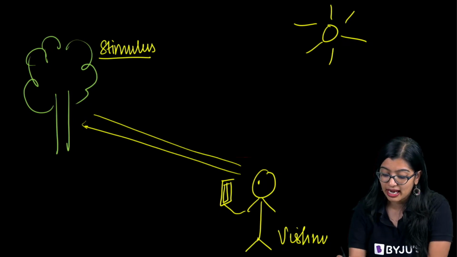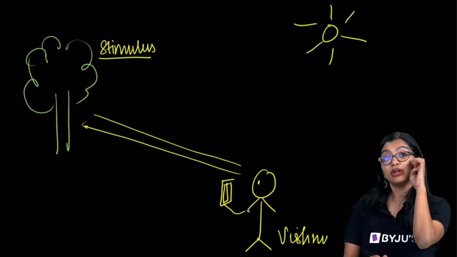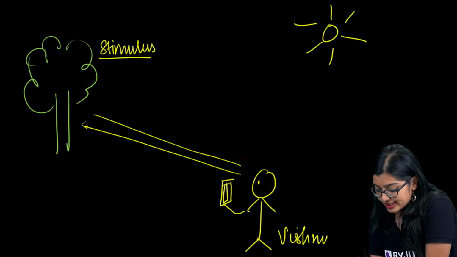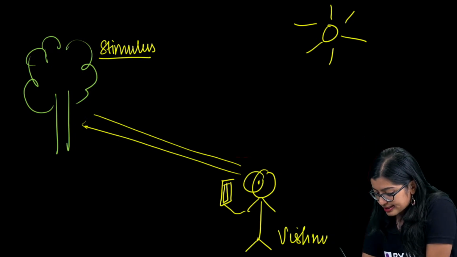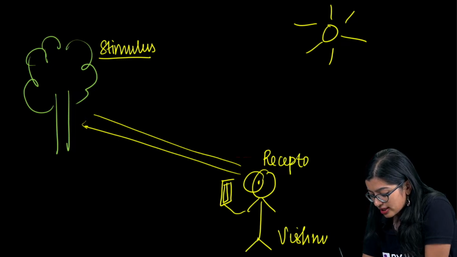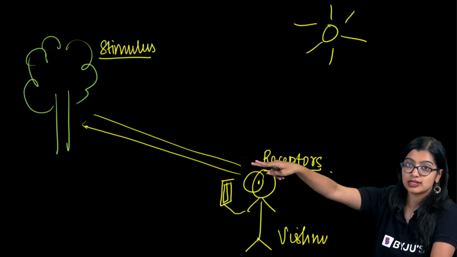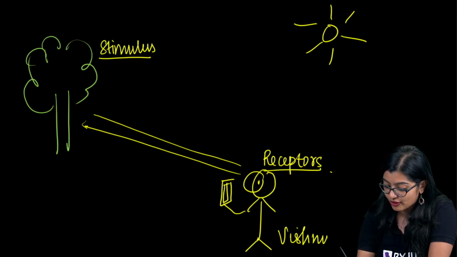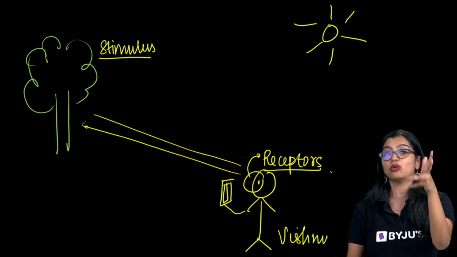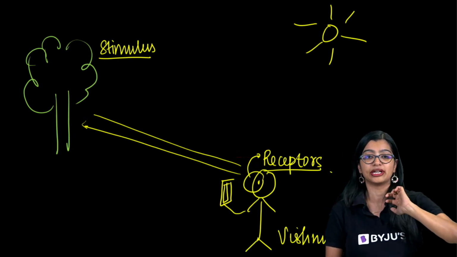Now, how is it that we are able to see? In this case, we are able to see something, right? So this information goes to the receptors in the eye, because we are now able to see our stimulus. And as a result, information from here goes on, and we want to have a reaction, right?